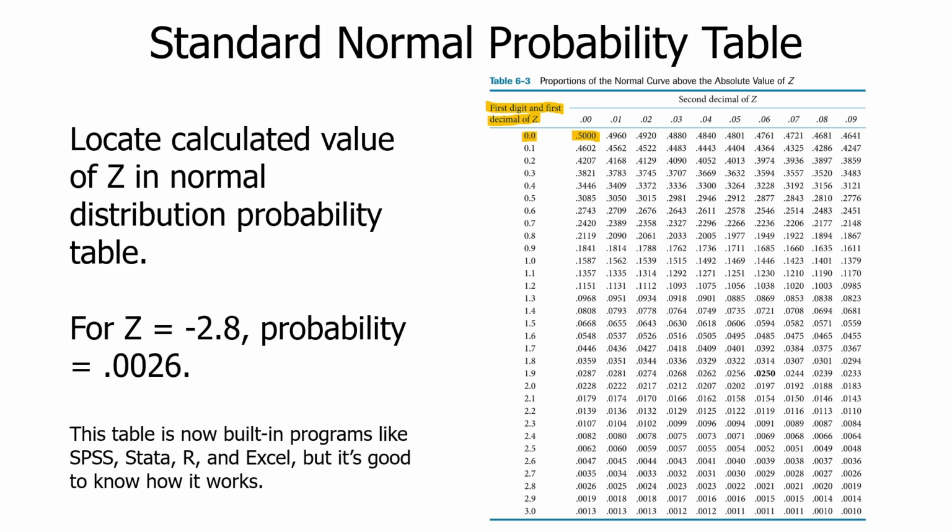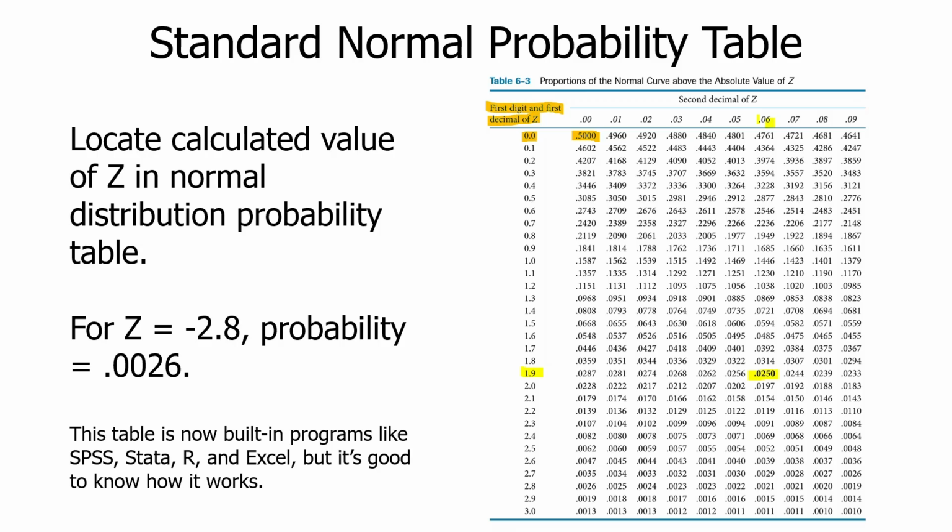Let's go down and find the iconic value of 1.96, which we often round up to 2. Here's 1.9, the first digit and first decimal. Let's go over here: 0.0250. Just as we already knew, 0.025 of the curve, or 2.5%, lies above a value of 1.96, and by the same token, 2.5% of the probabilities lie below a value of minus 1.96.